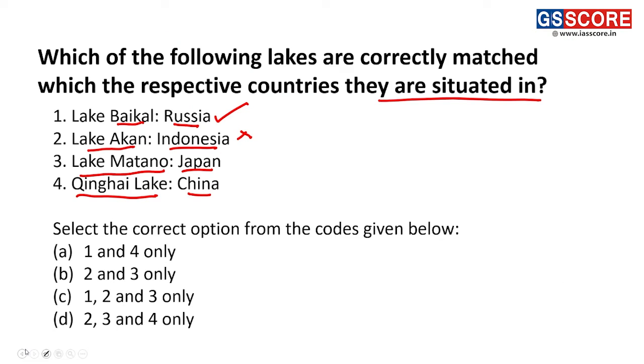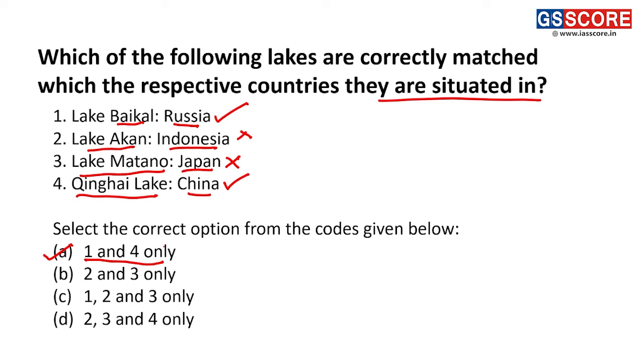It is situated towards the northern part of Tibet and towards the central part of China. Looking at the pairs, pair 1 is a correct pair, pair 2 is incorrect, pair 3 is also incorrect and pair 4 is a correct pair. Thus the answer is A, 1 and 4 only.